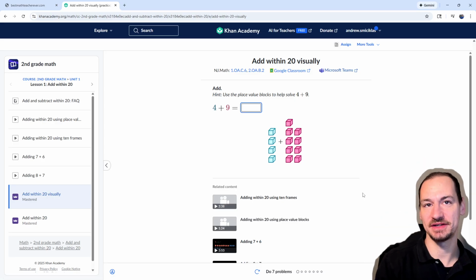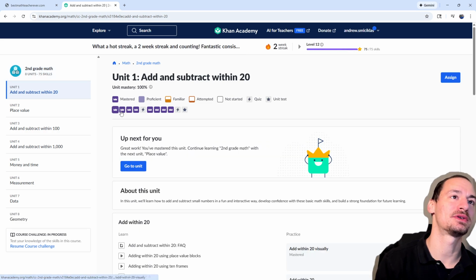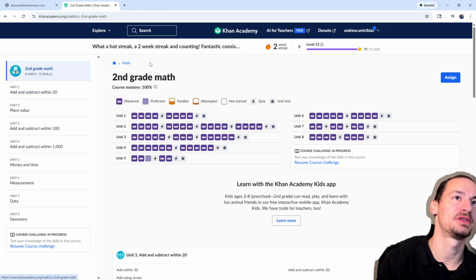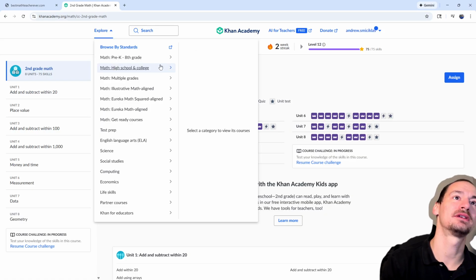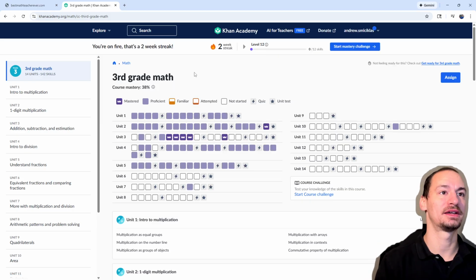So feel free to skip things if you need to, but if you feel like it's pretty easy, you maybe don't have to do the activities one at a time. You can come and do the quizzes. Like I say, I've already completed 2nd grade because I wanted to show you what it looks like whenever you're finished with something. So now we can move on to maybe 3rd grade and just work our way up.